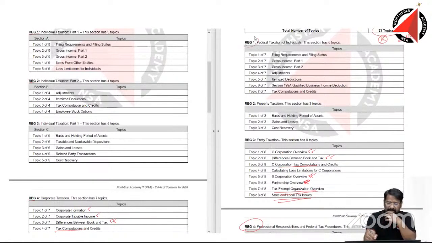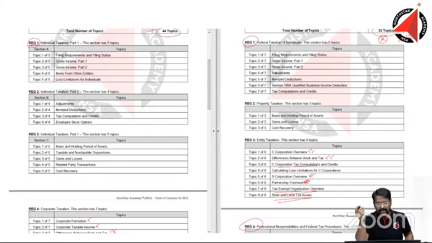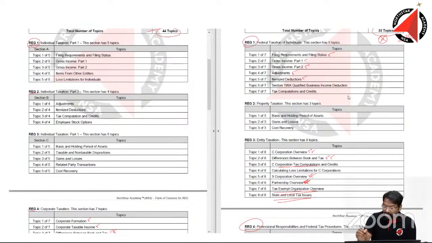If you look at regulation 1 here and regulation 1 here, individual taxation, more or less it has remained the same. Filing requirement, gross income, adjustment, itemized adjustment, 199A qualified business income deduction. This was very much there in the old syllabus, just that it has not been highlighted separately.